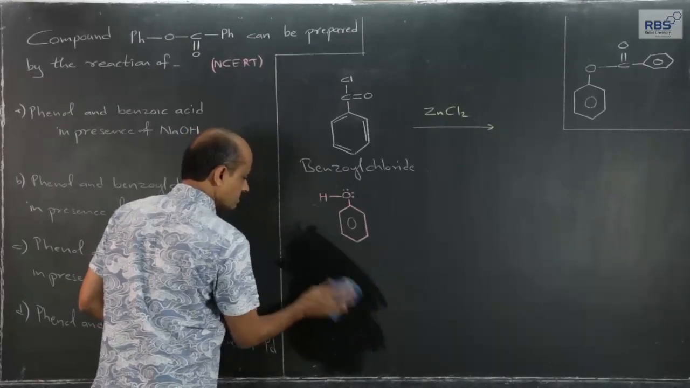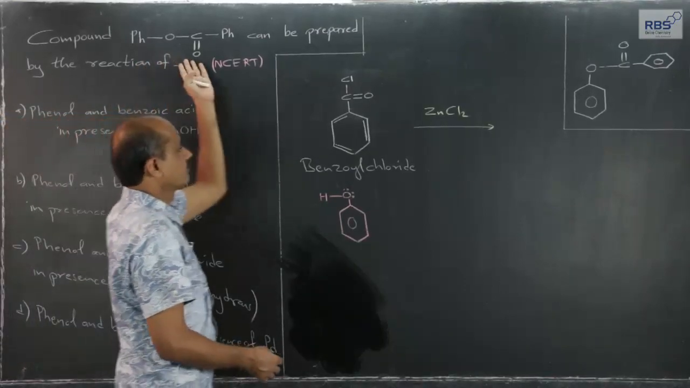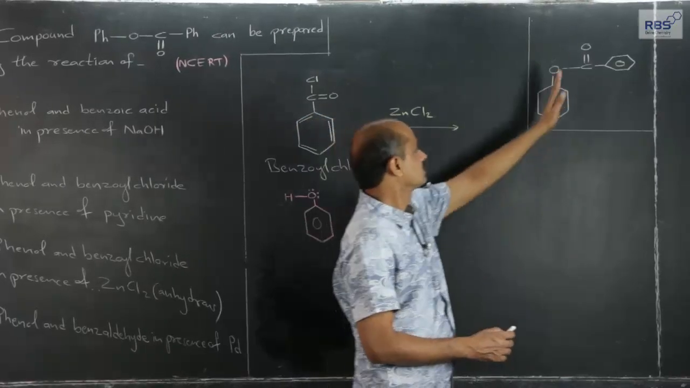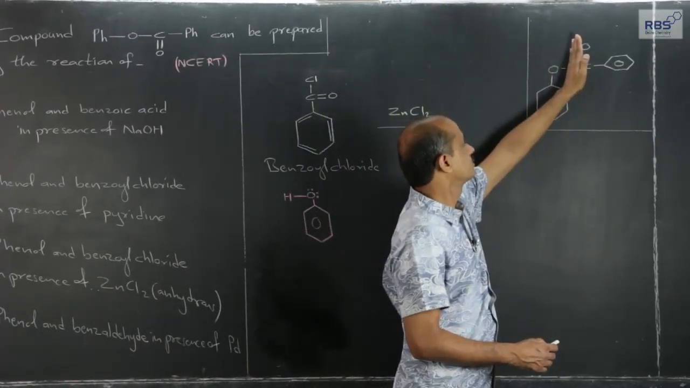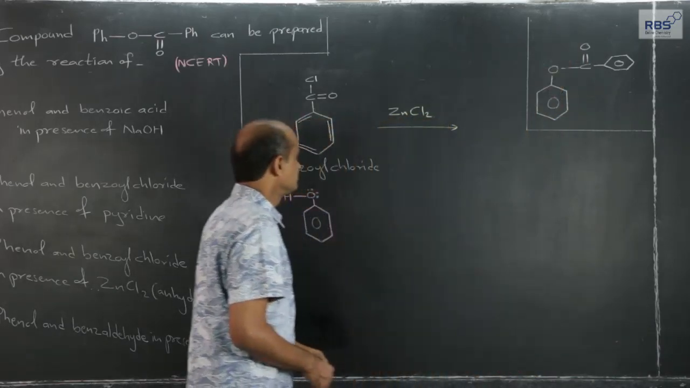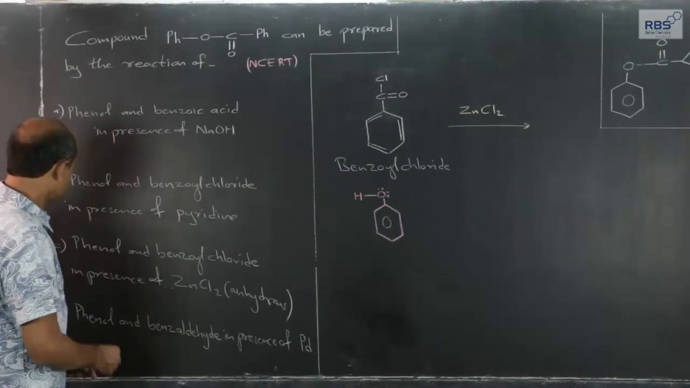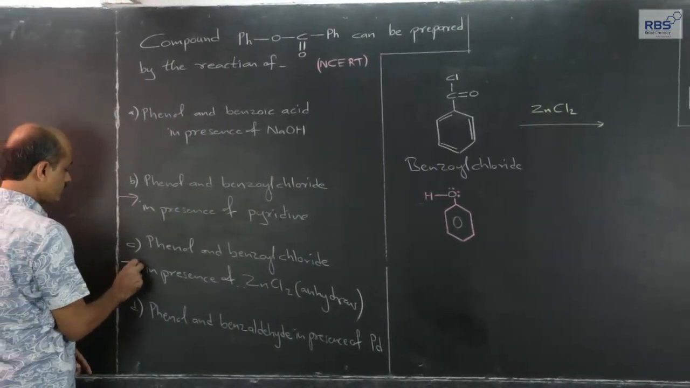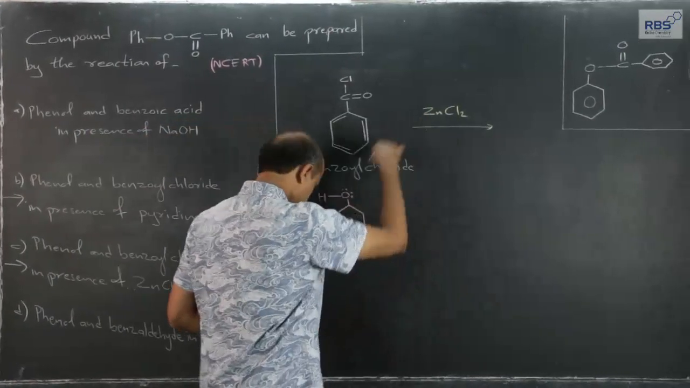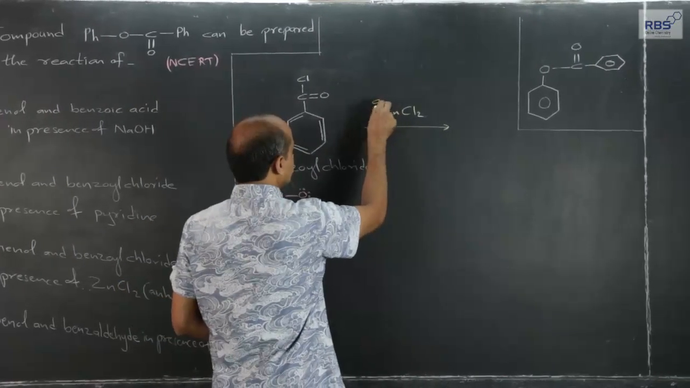Actually, it is quite simple. In the product, as we have written in our routine method, it is quite clear that the hydrogen atom of the phenolic OH group is replaced by benzoyl group, and for that benzoyl chloride is used, the structure I have written. You have to focus on these two options. Now, benzoyl chloride in presence of ZnCl2, although they have written it should be anhydrous ZnCl2.